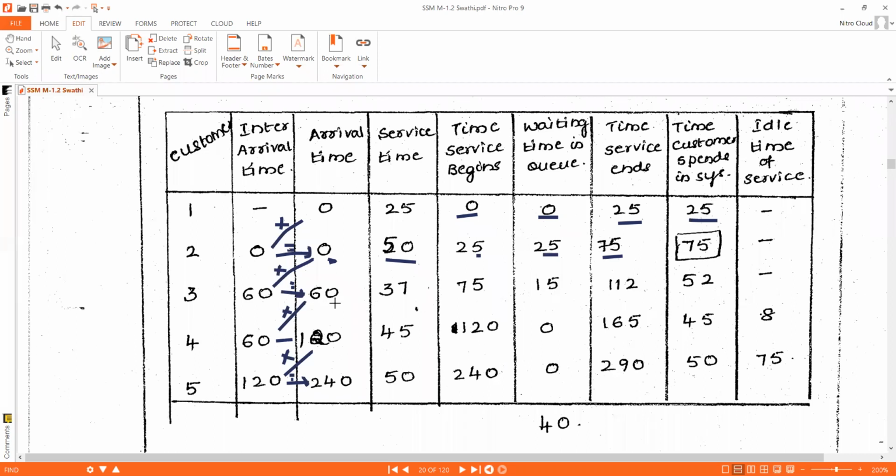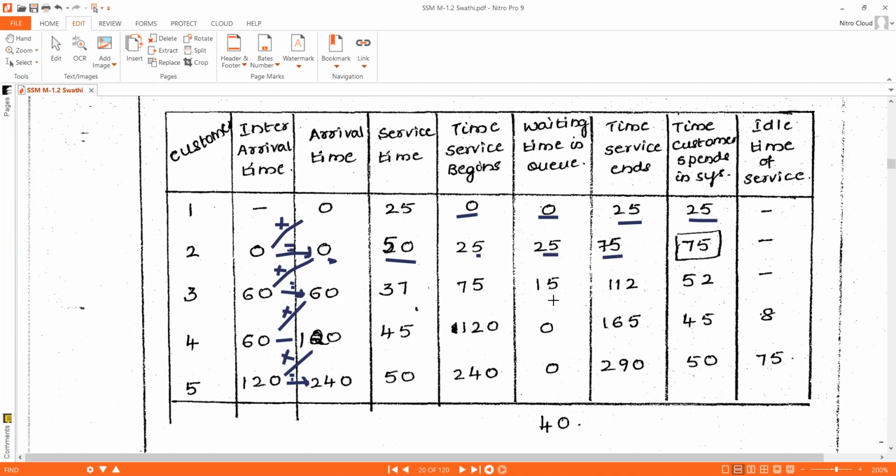At that time, the server is busy executing the job of customer 2. To complete that, it will take simulation clock time 75 minutes. At 75 minutes only, customer 3's job can be served by the server.